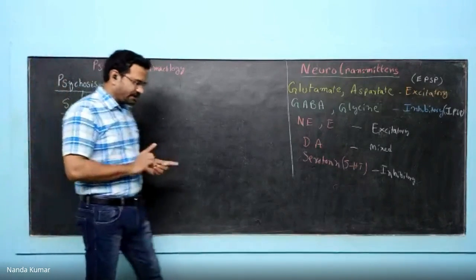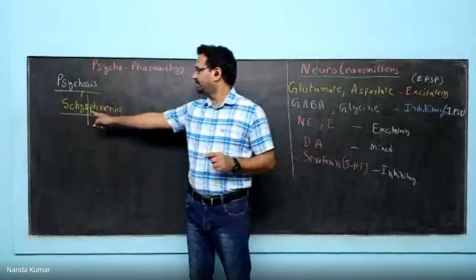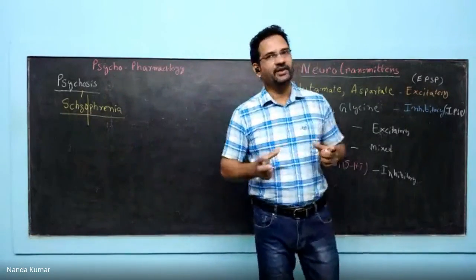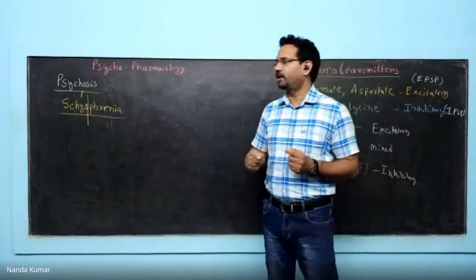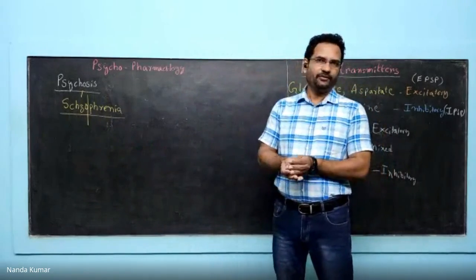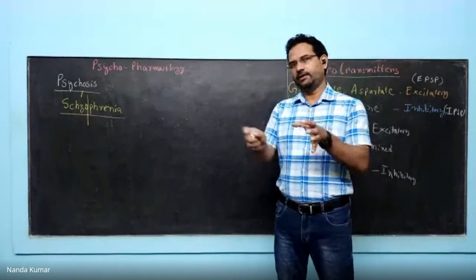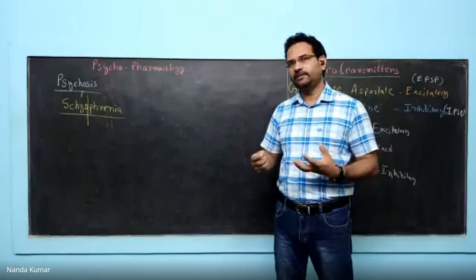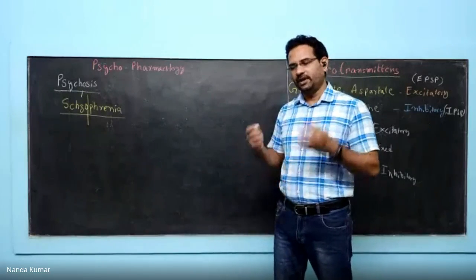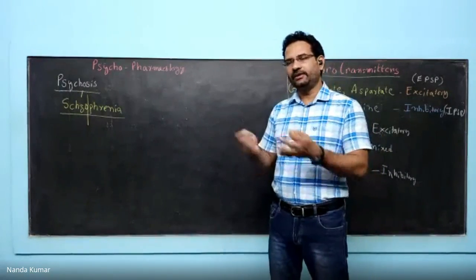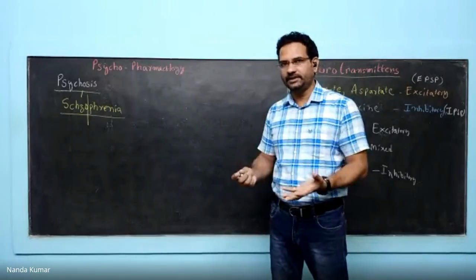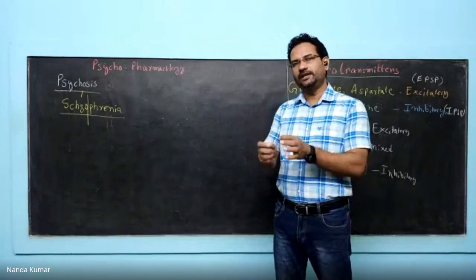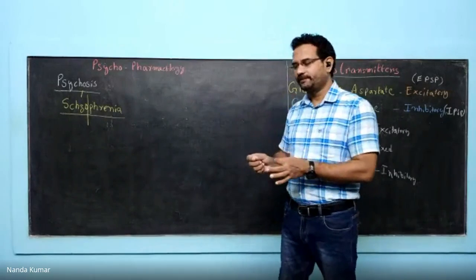Now, schizophrenia is made up of two words, schism and phrenia. Schism means split, phrenia means mental function. You need to understand this word properly. See, whatever we do, our brain lobes communicate with each other, and our actions are based on a lot of thought process. We will not act impulsively. In the rarest of rare cases, we act impulsively because of emotions. Otherwise, most of our actions are related to intensive thought process.